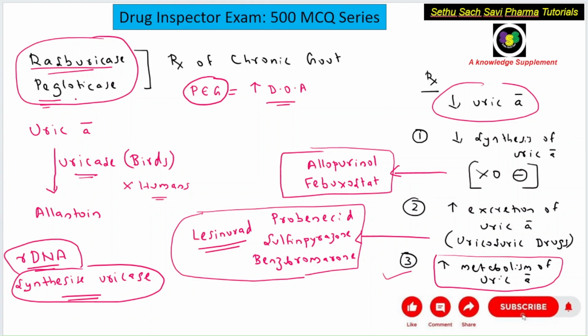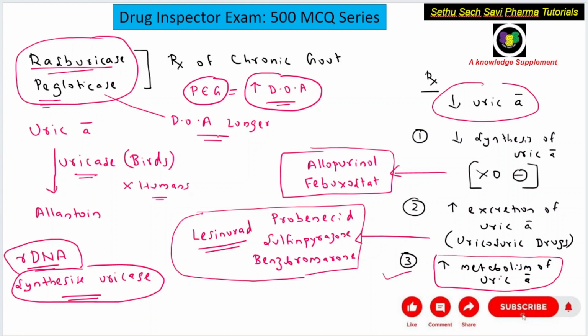Now, the advantage of pegloticase is that it contains polyethylene glycol, abbreviated as PEG. You know that polyethylene glycol is not readily eliminated from the circulation, so the duration of action of a drug can be increased by pegylation. So compared to rasburicase, pegloticase has a longer duration of action. That is the advantage of pegloticase compared to rasburicase.